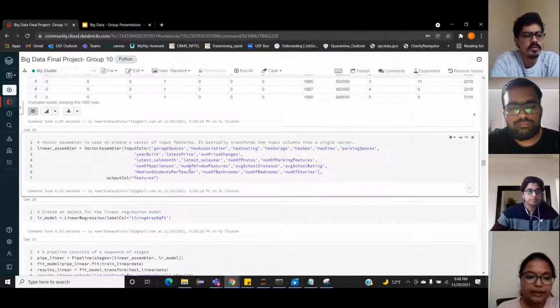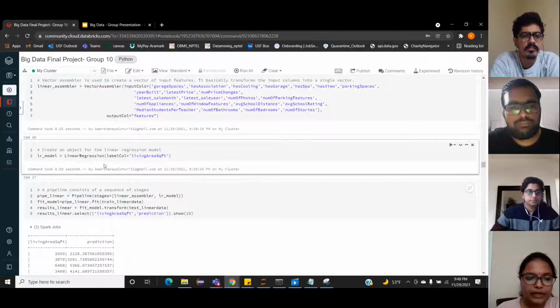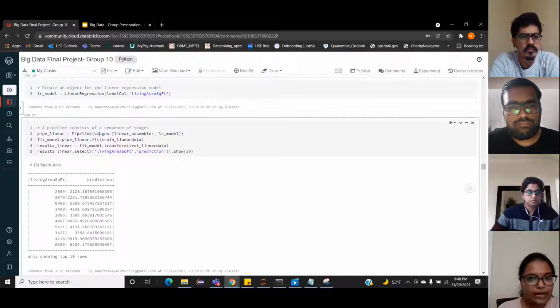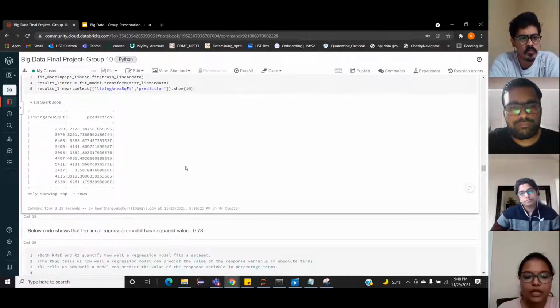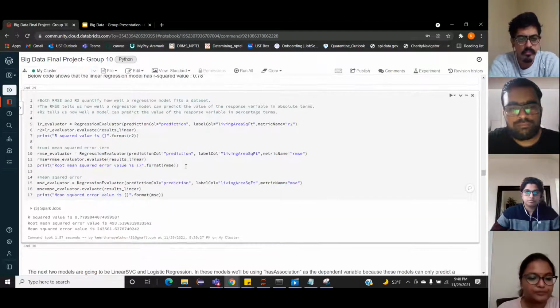We then created the vector assembler having all our independent variables, with an output column called features. And we then created an object for the linear regression model with the label column as living area square feet, which was the dependent variable. We created a pipeline which had all the stages, having the assembler and linear model object. We then trained the model and predicted our output on the test data set. We then continued to evaluate the metric on the model and found the R-square value to be 0.78.